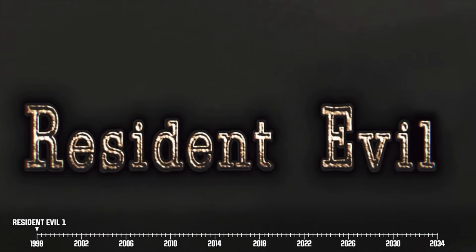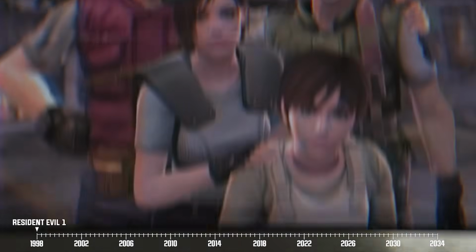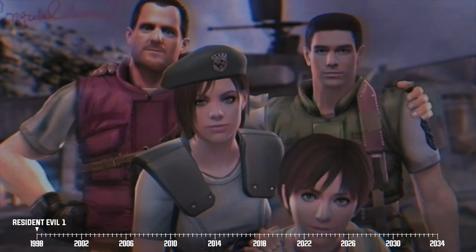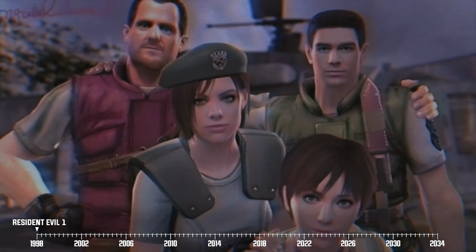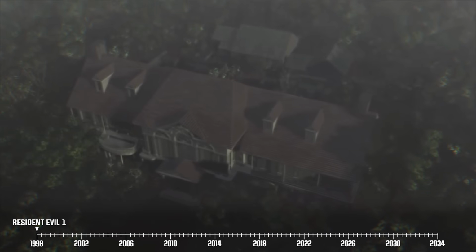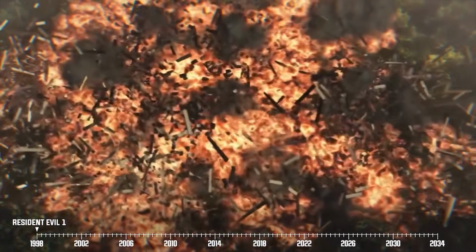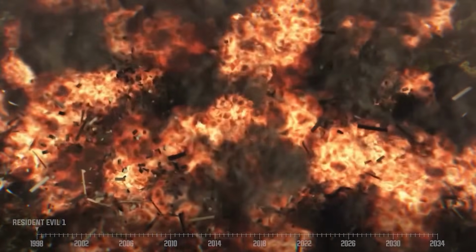The official canonical ending to Resident Evil 1 is that both main characters, namely Jill and Chris, along with both Rebecca and Barry, all survive the freaky events at the mansion. And on top of that, the canonical conclusion to this game sees the mansion blowing up after our heroes manage to activate its self-destruct sequence.